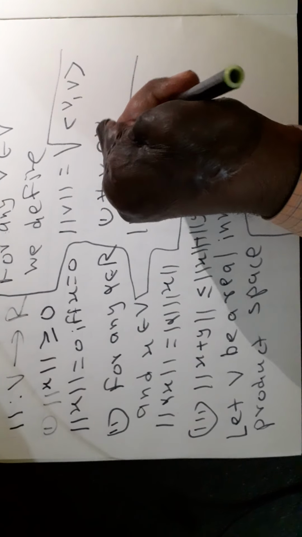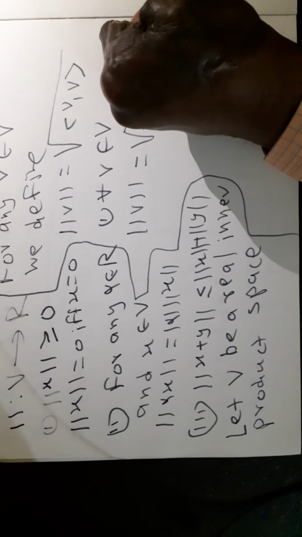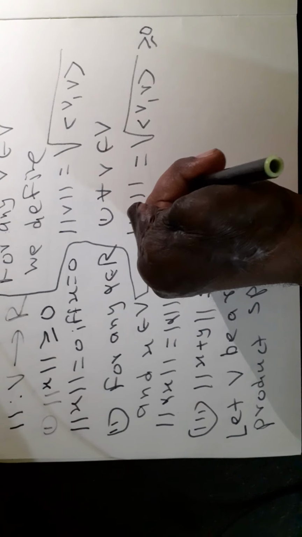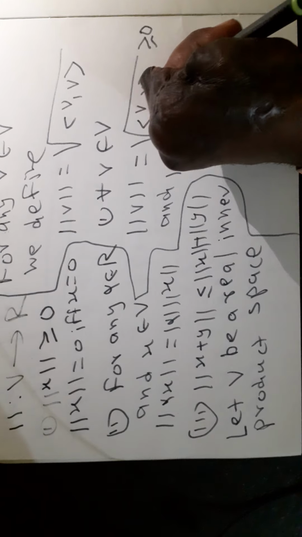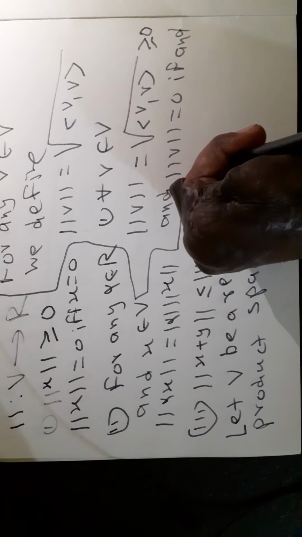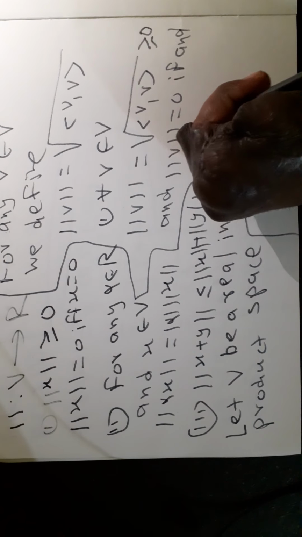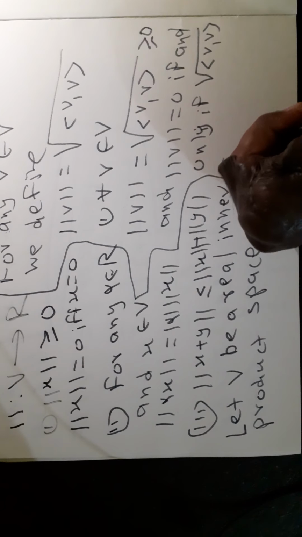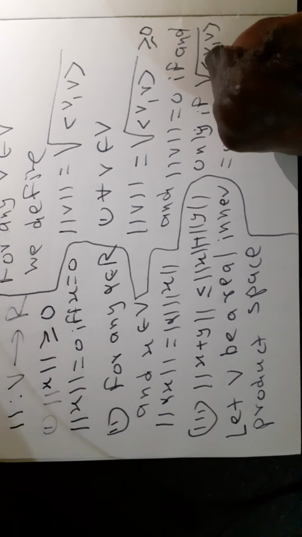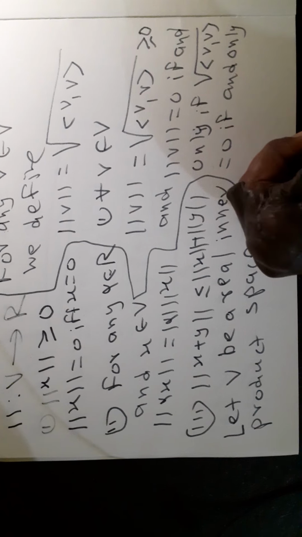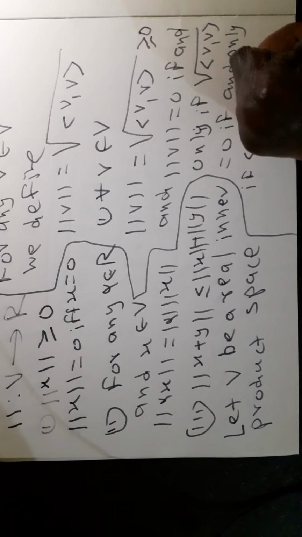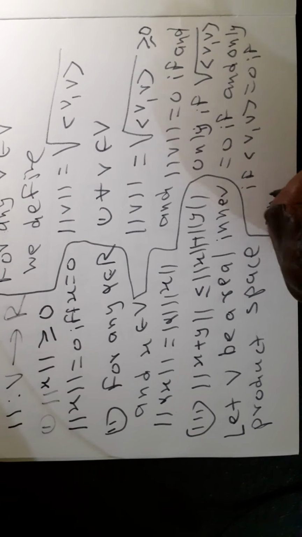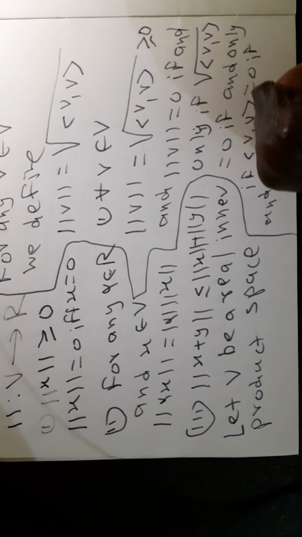Norm of v is equal to under root of angle bracket v comma v, which is greater than or equal to 0, and norm of v is equal to 0 if and only if under root of angle bracket v comma v is equal to 0, and this is true if and only if angle bracket v comma v is equal to 0, and this is true if and only if v is equal to 0.